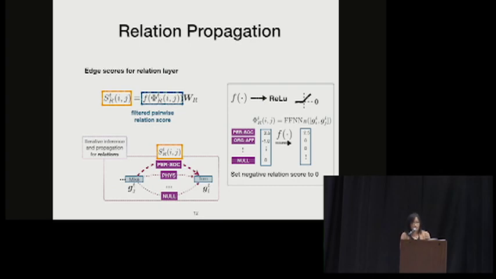In the end, we find that the ReLU function works the best, which basically maps that relation vector to a sparse vector by setting the negative relation scores to 0. So it can be regarded as pruning out the unconfident edges that have negative scores. And then we multiply this relation score by a relation projection matrix, which projects it to the space of the span representation. And then we are able to do the same process as I have already described in the graph propagation part.